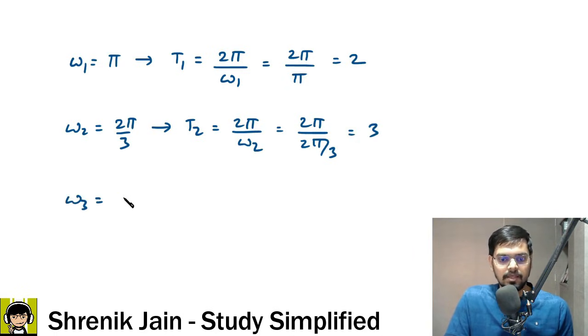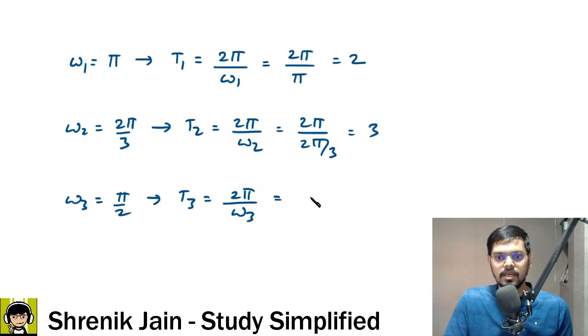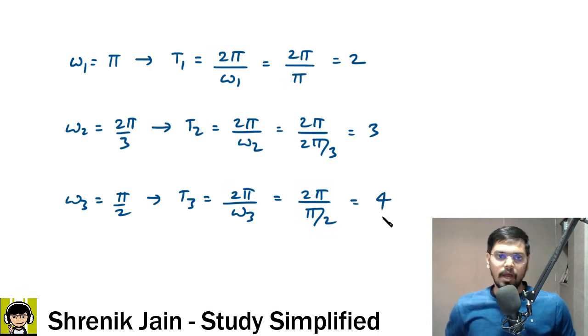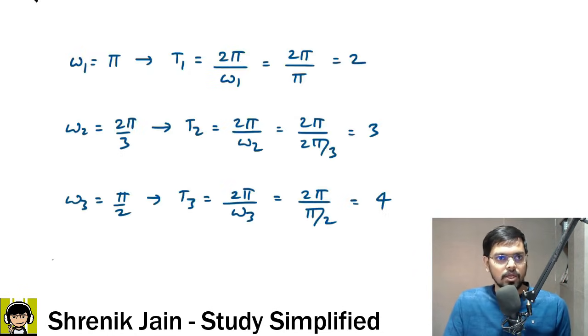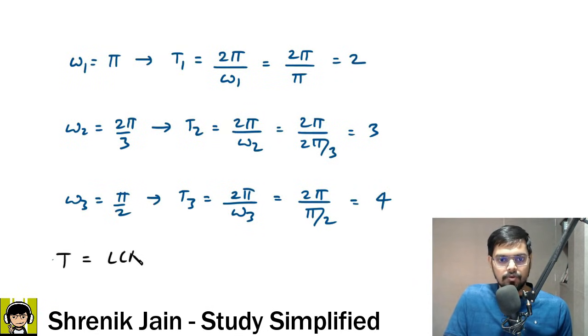Talking about omega 3, that is equal to pi by 2. So now T3 is equal to 2 pi divided by omega 3, which is 2 pi divided by pi by 2. Pi gets cancelled, 4 is left. Okay, so now check it out. T1, T2, T3 are found, but we need the fundamental time period of f of t, and that is the collection of all these terms. Therefore, the final fundamental time period is equal to LCM of T1, T2, T3.